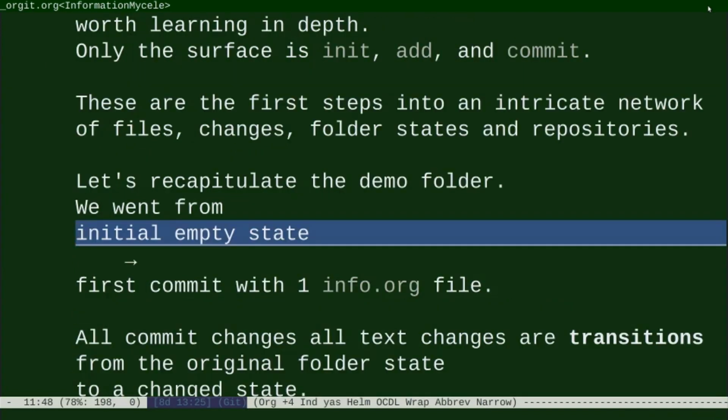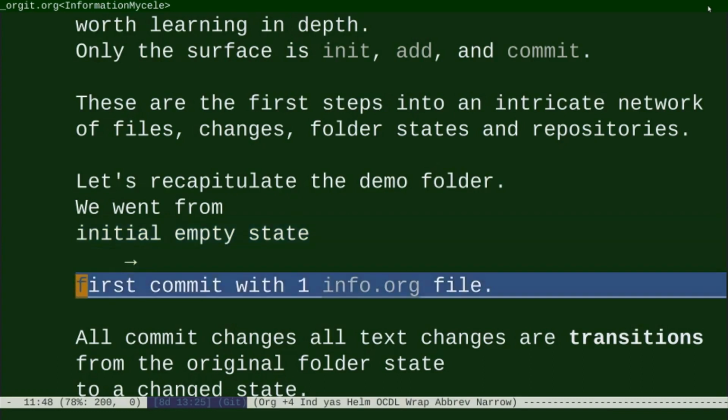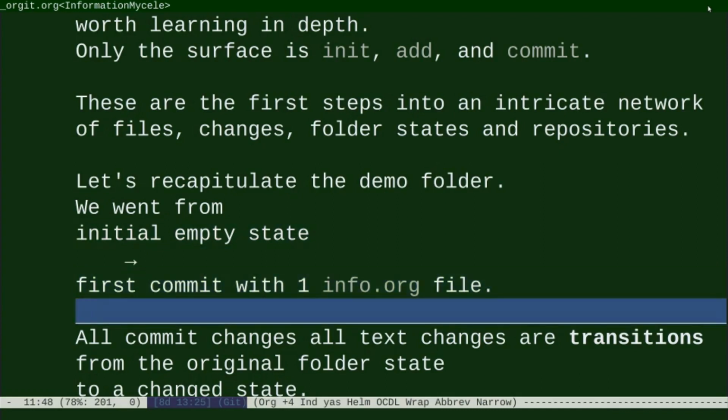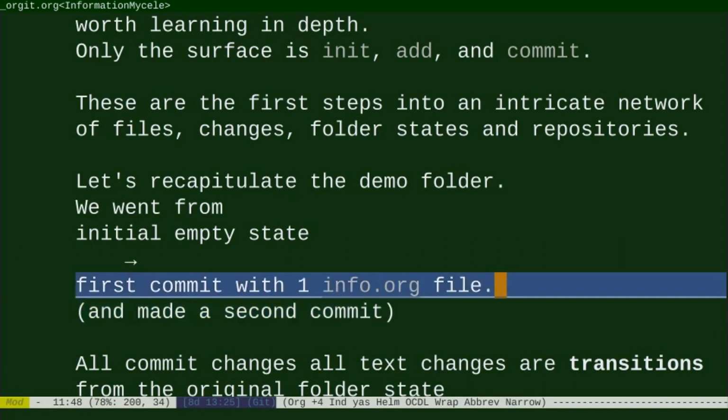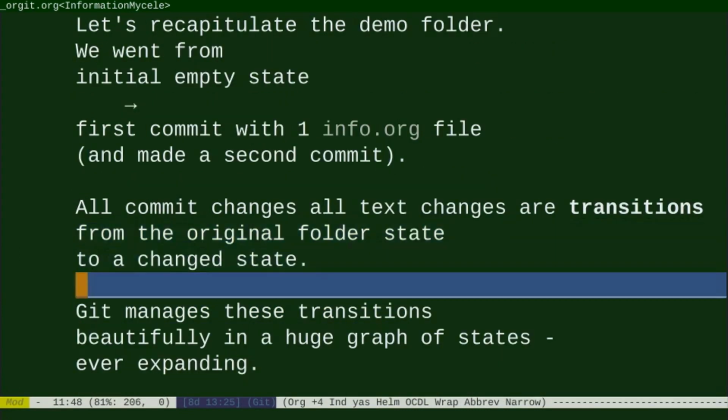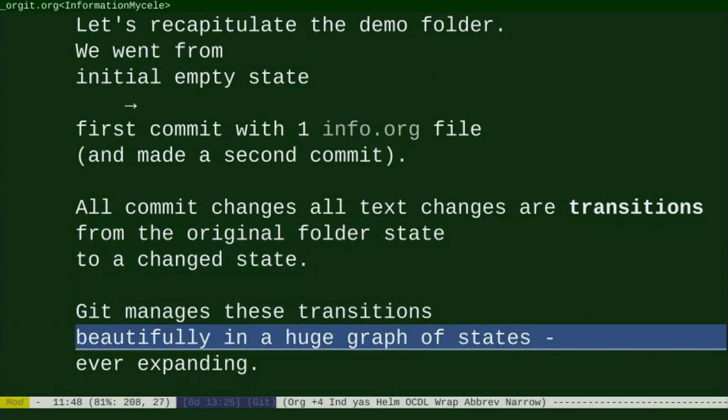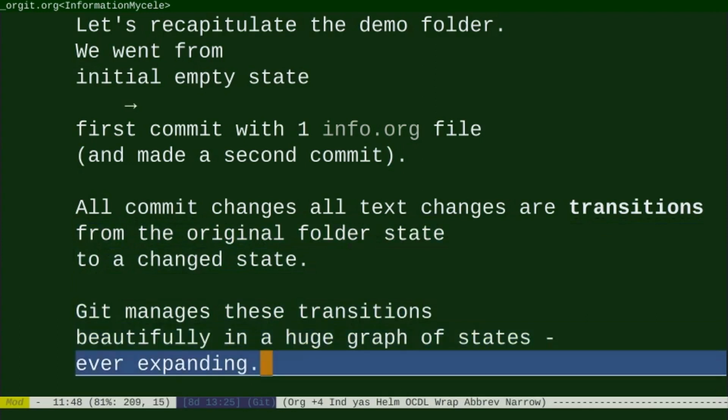We went from the initial empty state to the first commit with one info.org file. All commit changes, all text changes are transitioned from the original folder state to a changed state. Git manages these transitions beautifully in a huge graph of states, ever expanding.